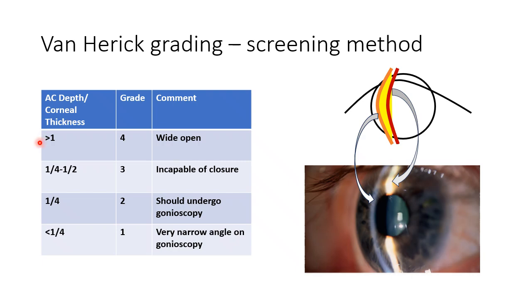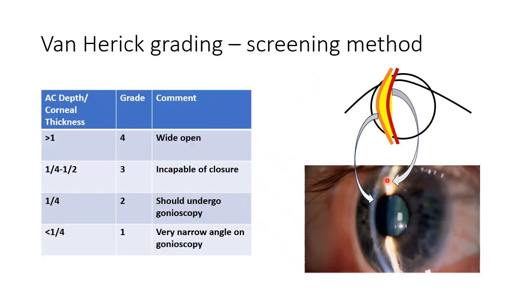So if that value is 1 or more, it is grade 4, wide open angle. If that value is 1/4 to half, grade 3, incapable of closure, that is also an open angle. 1/4, grade 2, should undergo gonioscopy. I told you this is a screening method.